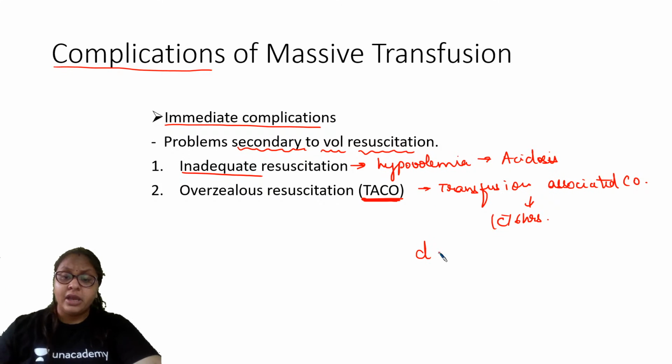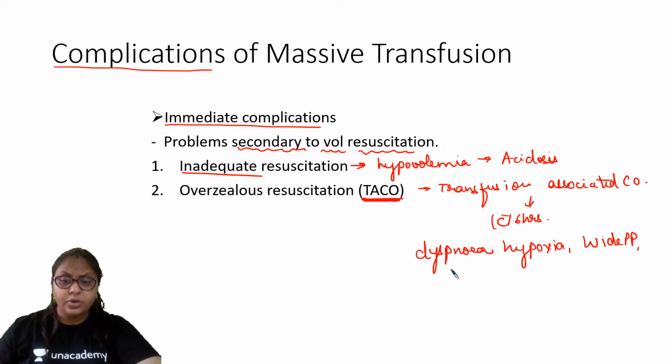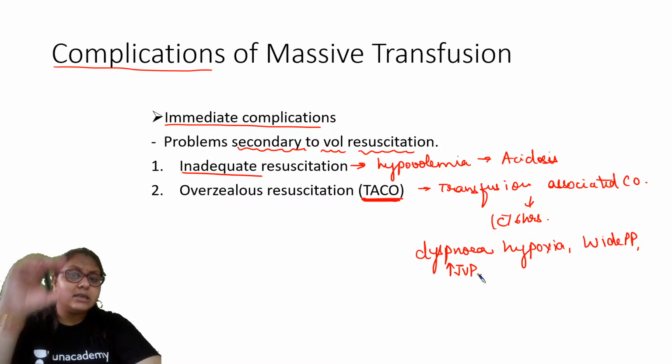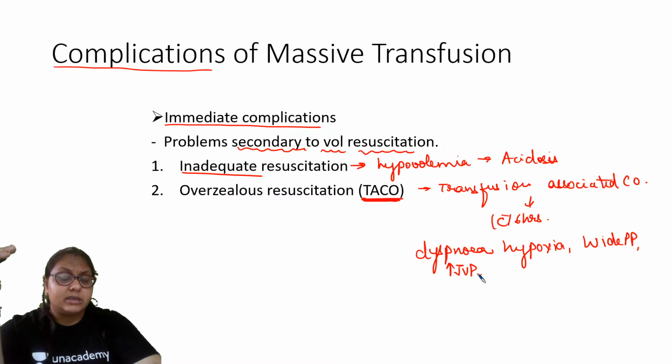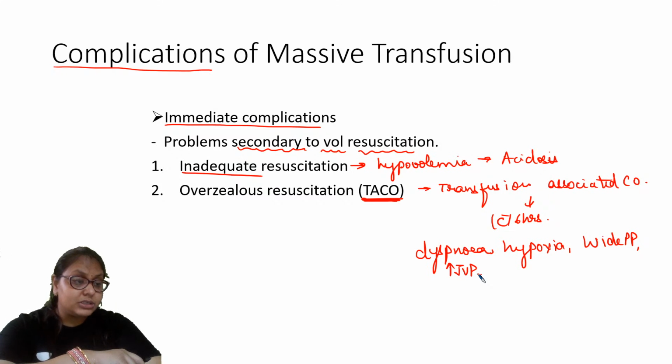The patient will have dyspnea, hypoxia, wide pulse pressure, raised JVP. So all these features will be seen in cases of transfusion associated circulatory overload. So these are because of the volume resuscitation. अगर बहुत कम है, there can be hypoxia and acidosis. If overzealous, बहुत ज़्यादा दे दिया, so that will cause transfusion associated circulatory overload, which is known as TACO.